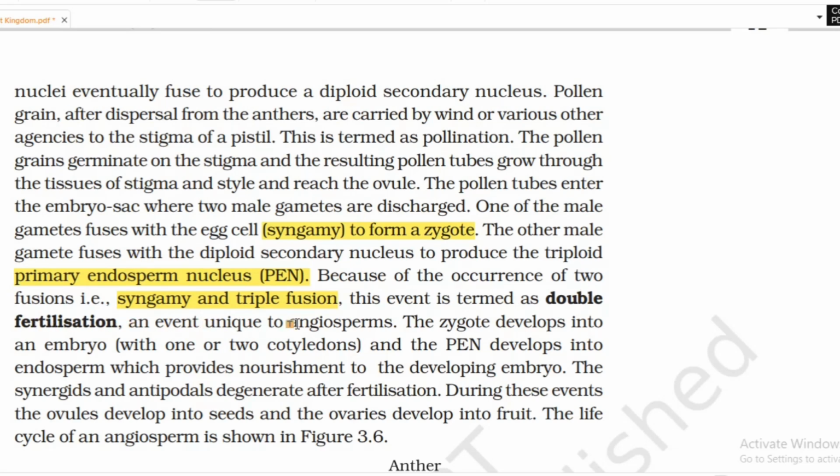An event unique to angiosperms, the zygote develops into an embryo with 1 or 2 cotyledons and the PEN develops into endosperm, which provides nourishment to the developing embryo. The synergids and antipodals degenerate after fertilization. During these events, the ovules develop into the seeds and the ovaries develop into the fruits, and the life cycle of the angiosperm is shown in the figure.